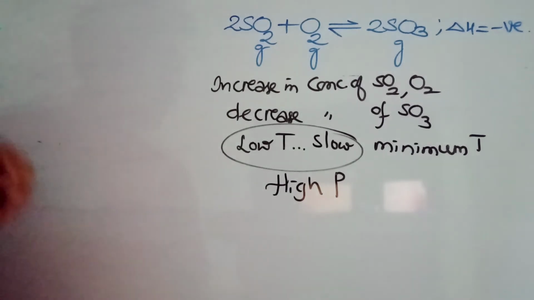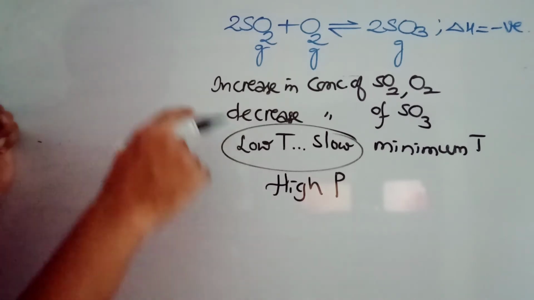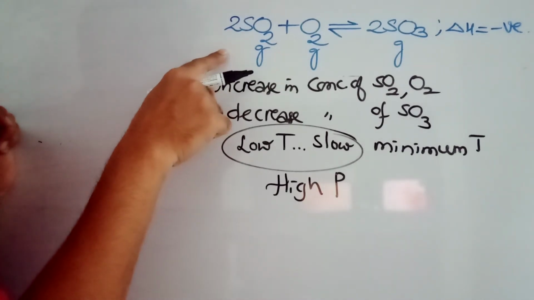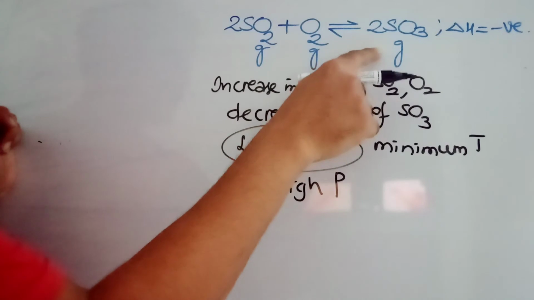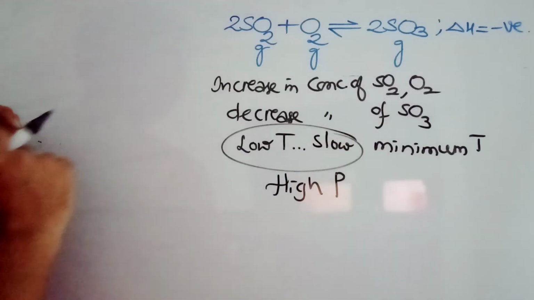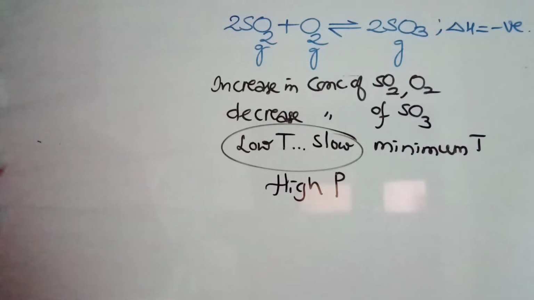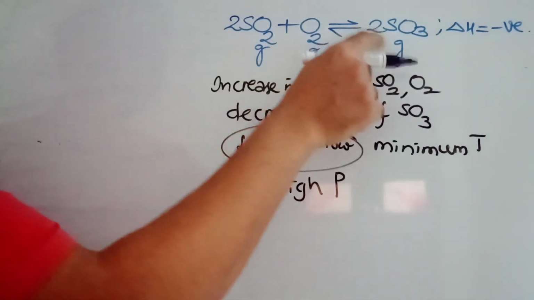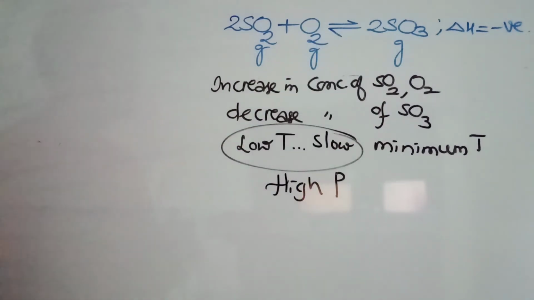A catalyst is mandatory for covalent reactions in general. So by increasing the concentration of sulfur dioxide and oxygen, or by decreasing the concentration of sulfur trioxide, and with a minimum temperature, but to be frank the conditions must be low temperature and high pressure, these are good for more yield of sulfur trioxide. To get more SO3, these are the conditions.